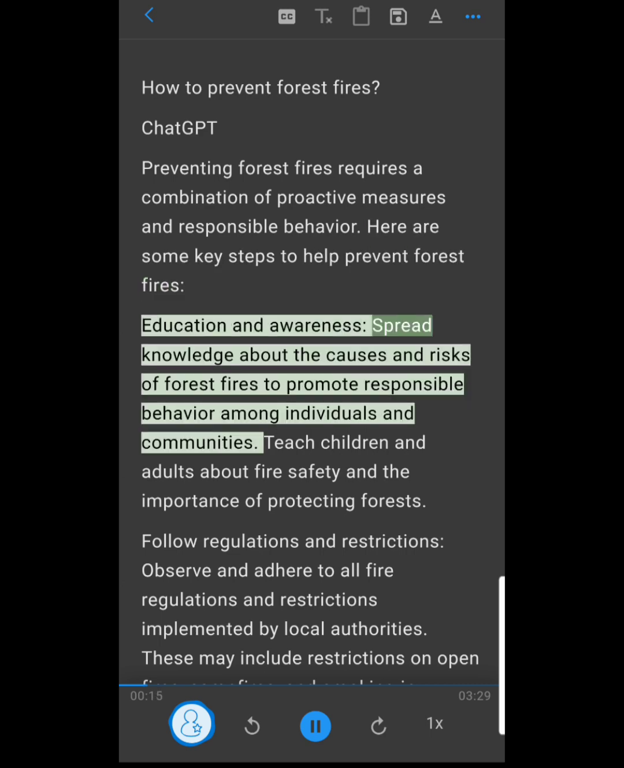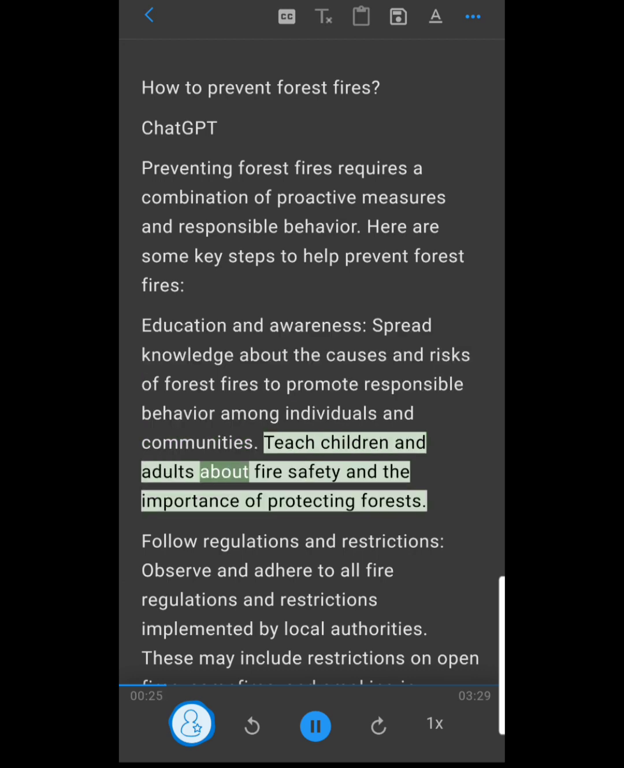Education and awareness. Spread knowledge about the causes and risks of forest fires to promote responsible behavior among individuals and communities. Teach children and adults about fire safety and the importance of protecting forests.